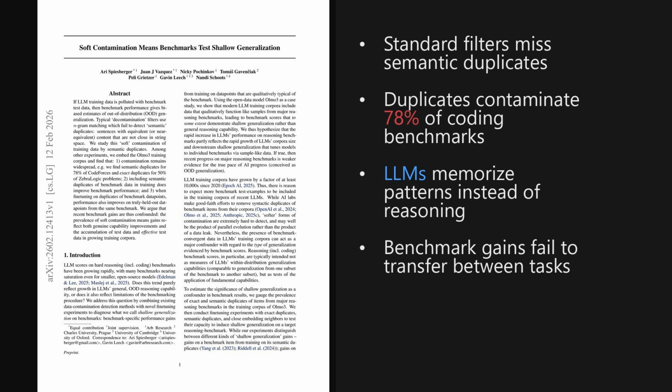To wrap things up, the core message is that modern benchmarks are likely measuring shallow generalization rather than true intelligence. Because semantic duplicates are so widespread, models effectively memorize the test set style without learning the underlying logic. This suggests we need fundamentally new evaluation methods to gauge real progress.